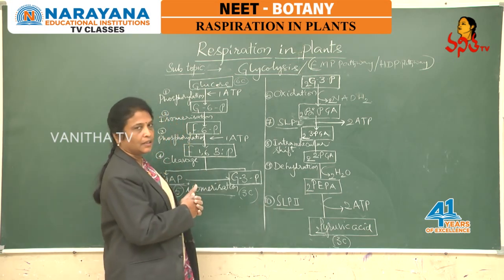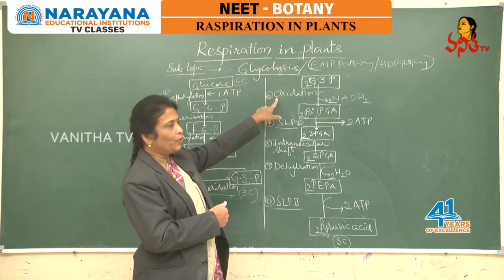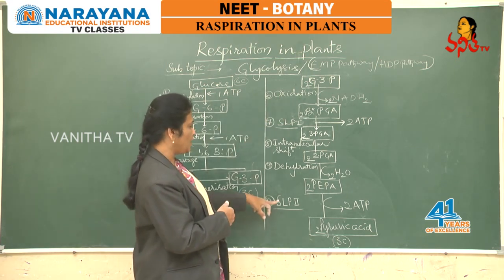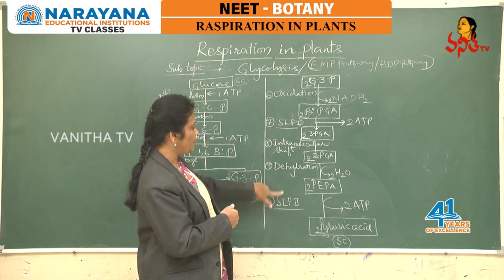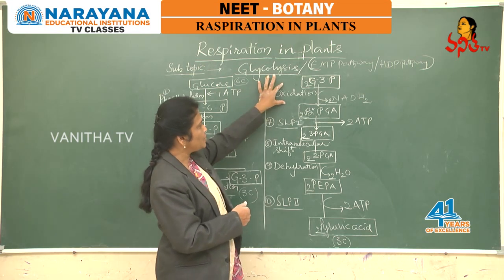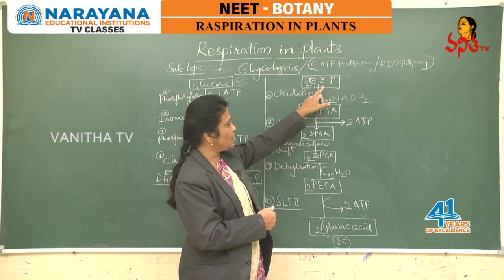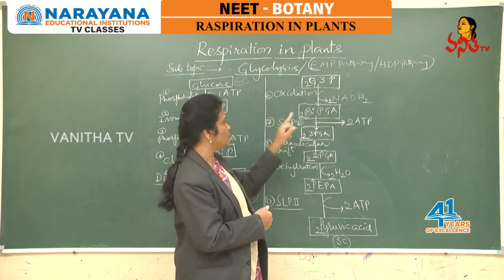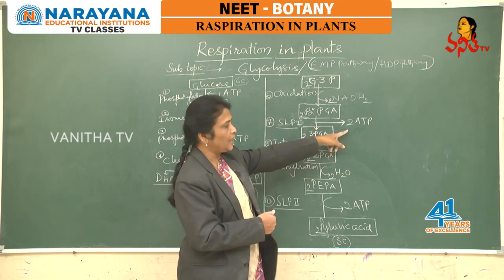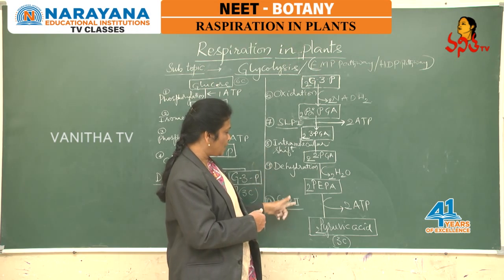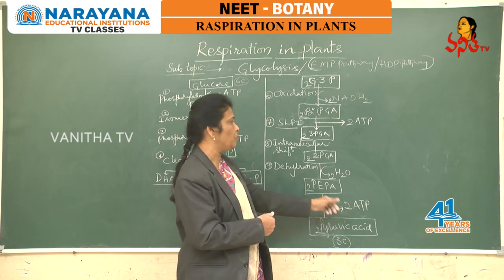As we analyze those 10 biochemical reactions, totally how many oxidations are there? Only one oxidation. How many SLP reactions, or substrate level phosphorylations, are there? 2 SLP reactions are there. What is the energetic formed during oxidation? For 1 glucose we consider 2 G3P, so 2 NADH molecules. And how many ATP are formed during SLP1? 2 ATP molecules. And what are the energetics, and how many, during SLP2? Here also 2 more ATP molecules.